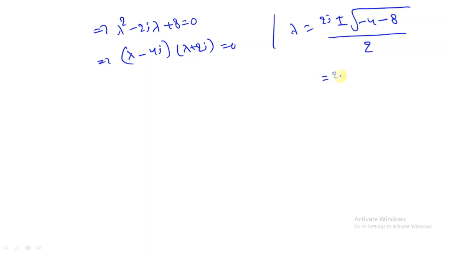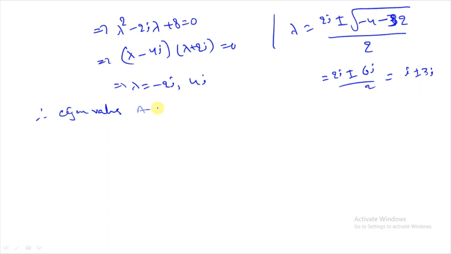It means 2i plus or minus the square root of minus 4 minus 32, which is minus 36, that is 6i by 2. We can cancel, that is i plus or minus 3i. That implies lambda equal to minus 2i, 4i. The eigenvalues of A are minus 2i and 4i.